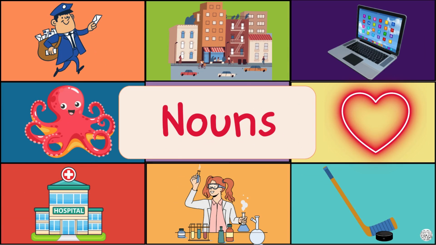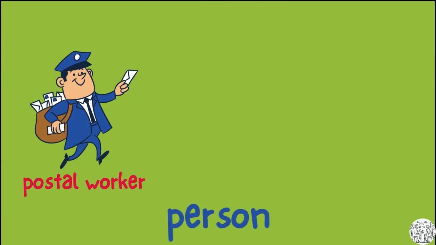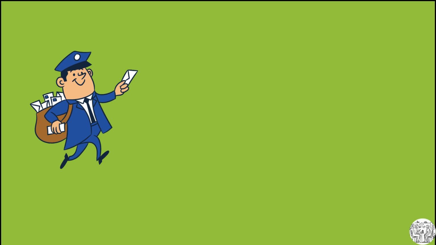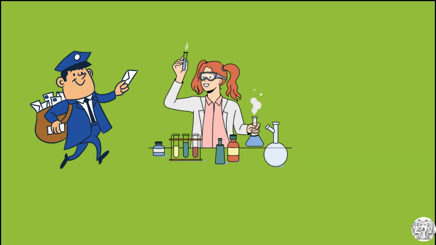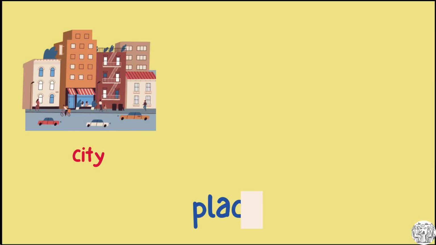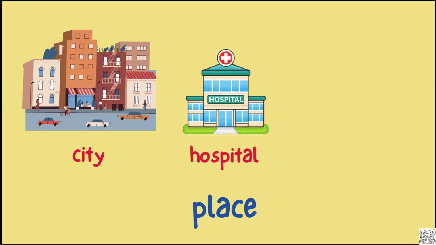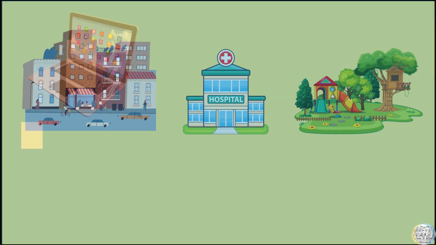Nouns. Let's learn nouns. What is a noun? A noun is a word for a person, like a postal worker, a scientist, a girl and a boy. A noun is the word for a place, like a city, a hospital, or a park.